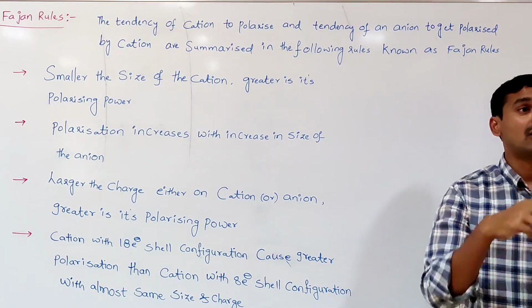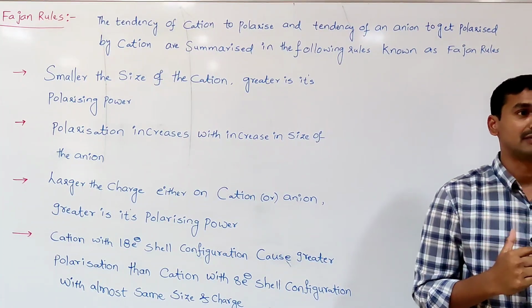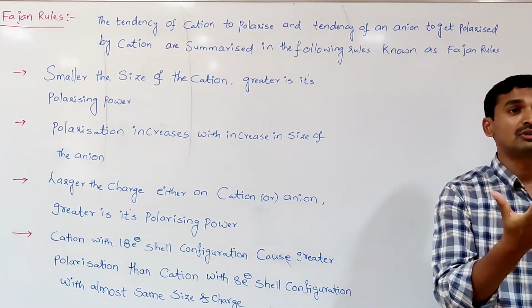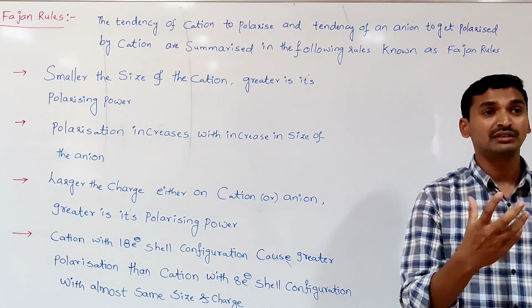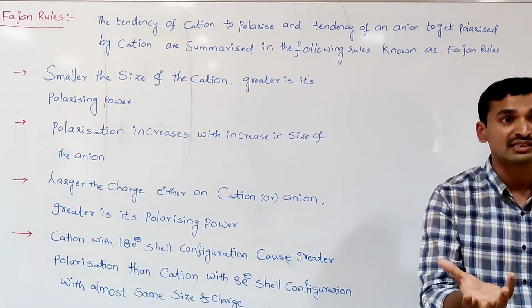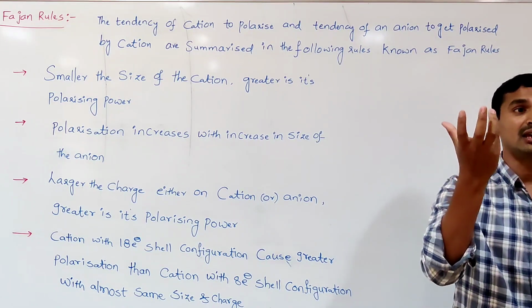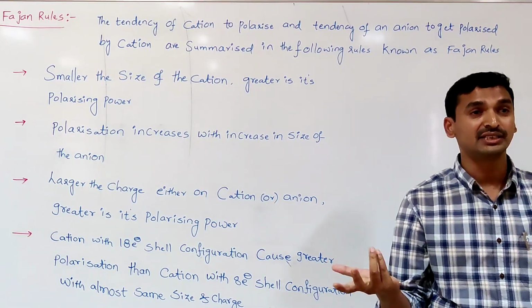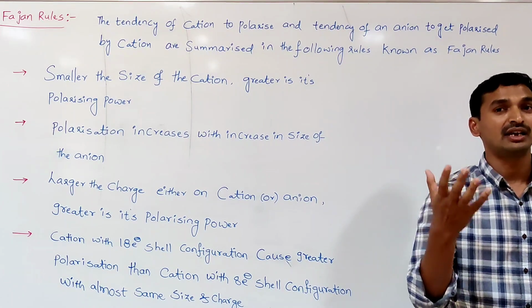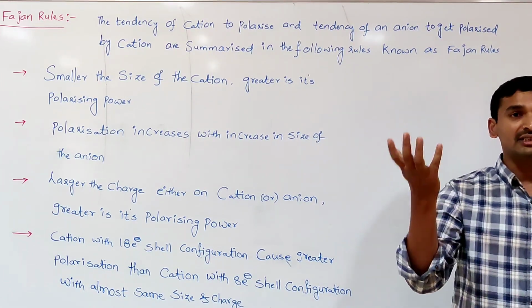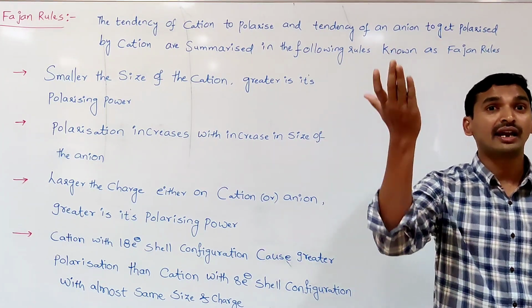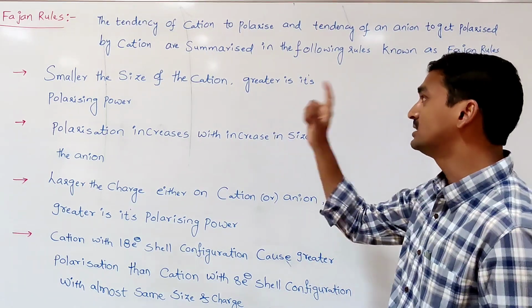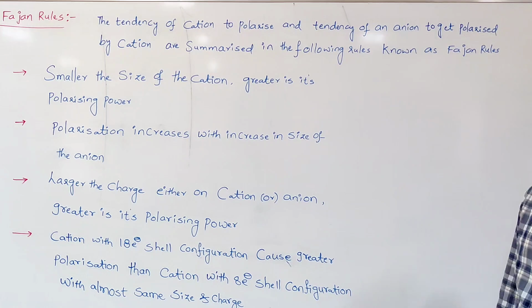The electron cloud is distorted to a larger extent, and then more of the charges are neutralized. That means the charges on the ions become less, which indicates increasing covalent character and decreasing ionic character. So the smaller the size of the cation, the greater its polarizing power.